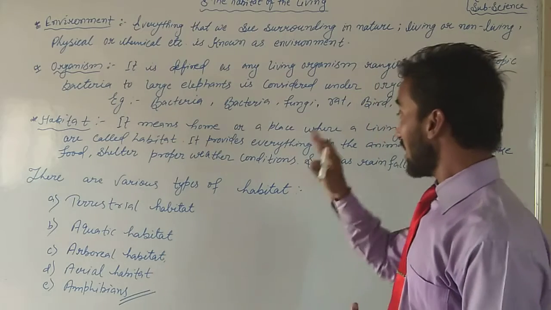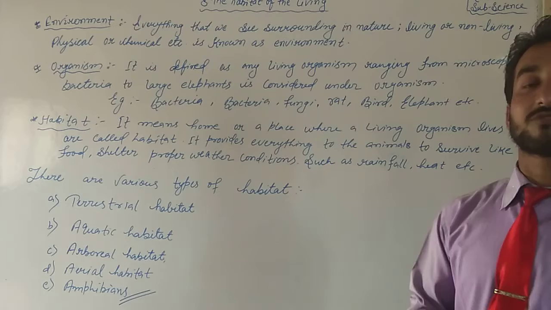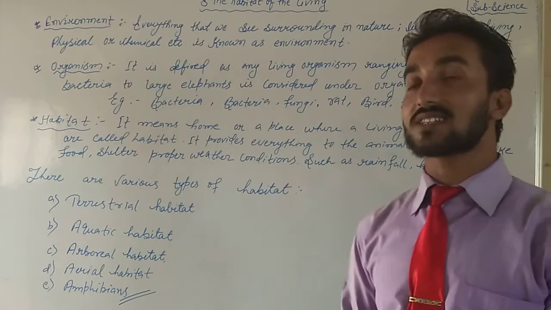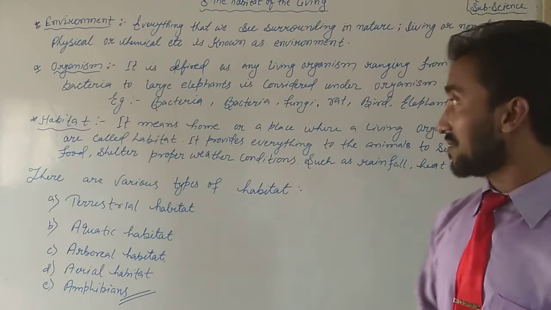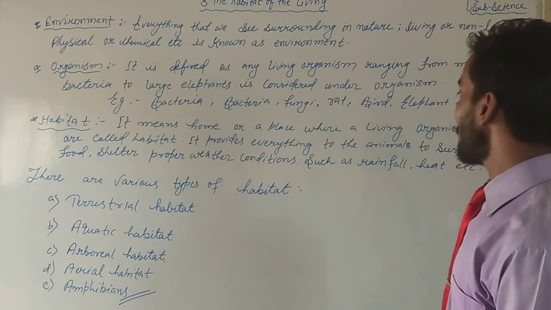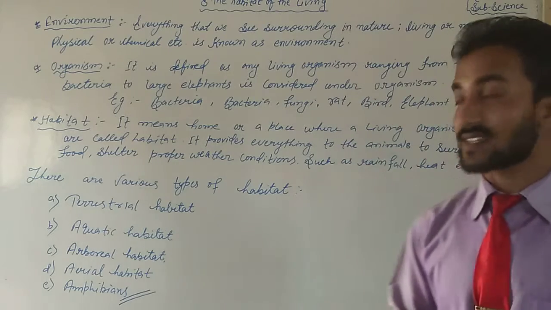Okay. It means the home or place where a living organism lives is called habitat. This is where people and living things used to live. That particular place is called habitat. See, it provides everything to the animals, not only animals, living things.